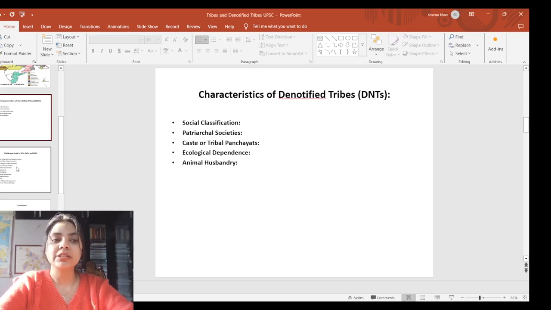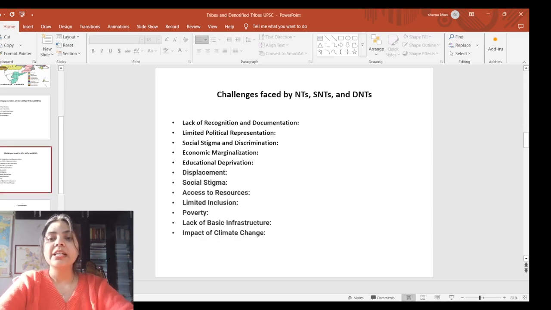Now let's look at the challenges faced by notified tribes, semi-notified tribes as well as denotified tribes. First, lack of recognition and documentation. Denotified tribes lack citizenship documents, which makes their identity invisible and hinders obtaining government benefits, and constitutional and citizen rights. This is one of the major challenges. Next, limited political representation: inadequate representation of these communities makes it challenging to raise their voice for their concerns and advocate for their rights.